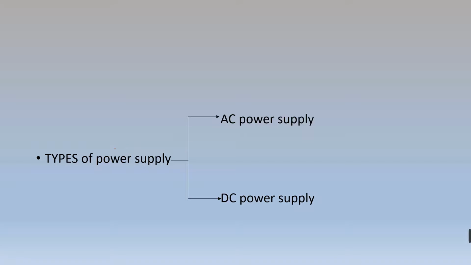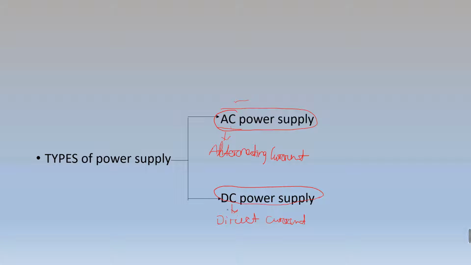So there are how many types of power supply? Two types of power supply, that is AC and DC. What do you mean by AC? Alternating current. And what about DC? Direct current. AC is the type of power supply where the current nature will be alternating, and DC is the type where the current nature will be direct.